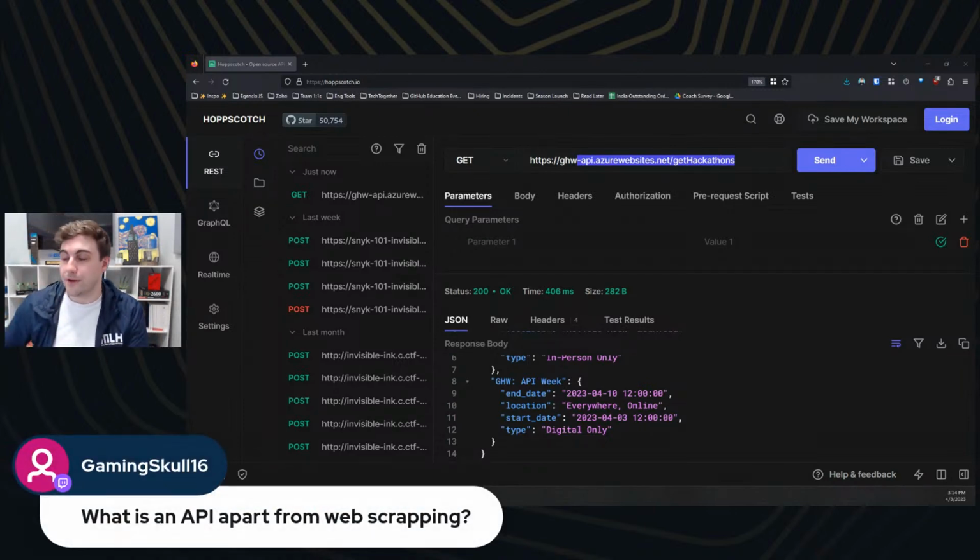What is an API apart from web scraping? So web scraping, I wouldn't strictly define as an API. I'm sure there are APIs that help you web scrape, but an API is just a defined way of interacting with an application. It lets you add data, pull data, manipulate it maybe. It's just a defined way that you can interact with a program.